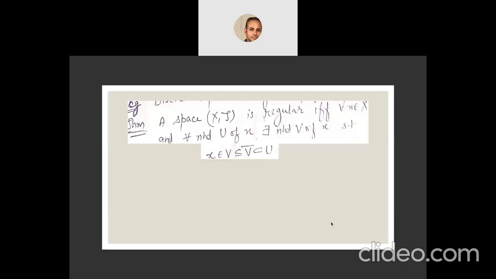Now, an important theorem: a space X is regular if and only if for all x belonging to X and for all neighborhoods U of x, there exists a neighborhood V of x such that x is contained in V, V is a subset of its closure, and the neighborhood U also contains the closure of V. So there must exist a neighborhood V of x such that the closure of V is also contained in U.